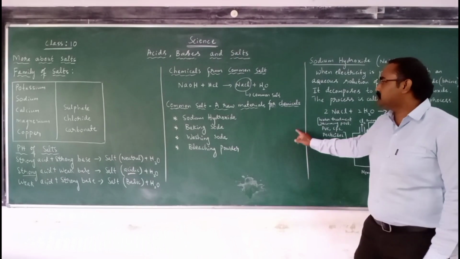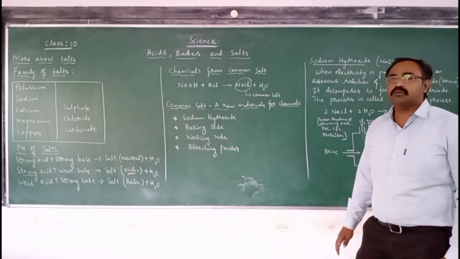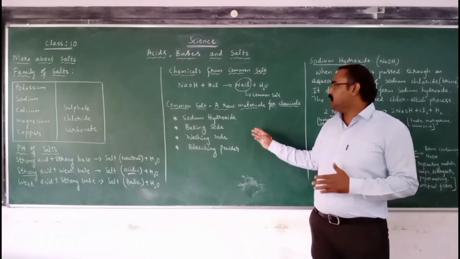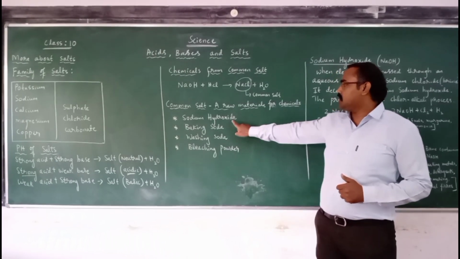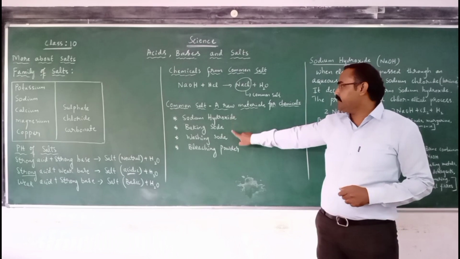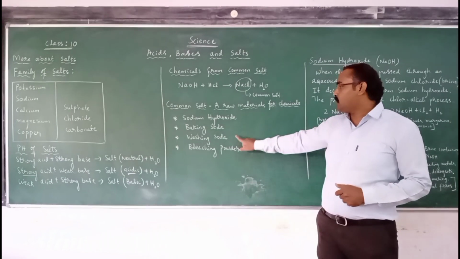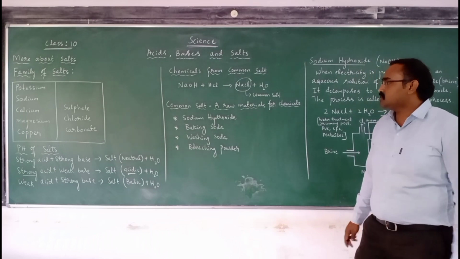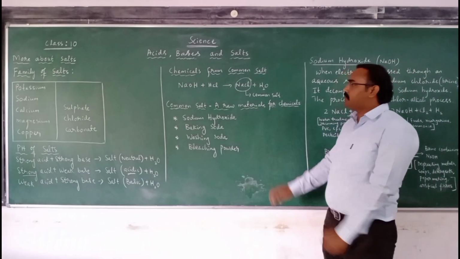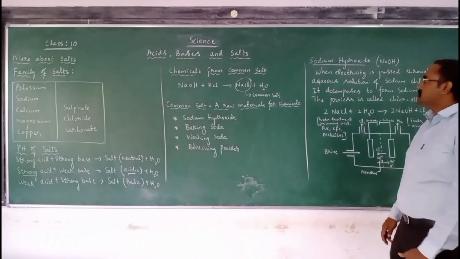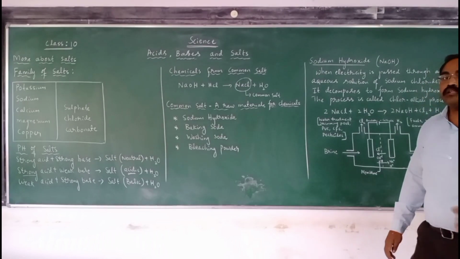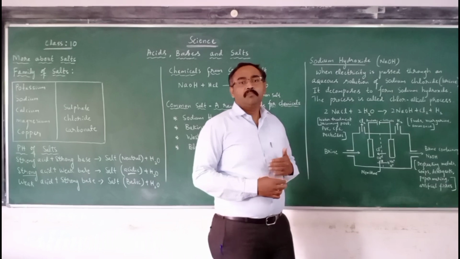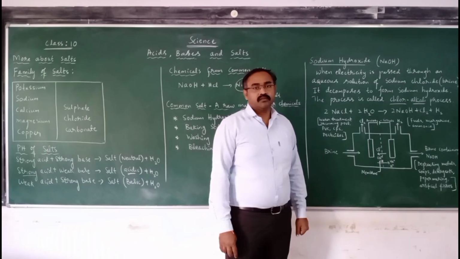So many raw materials come from the common salt. Let us look into it. What are the raw materials that can be prepared from the common salt? That is sodium hydroxide, baking soda, washing soda, and bleaching powder. So these are the raw materials that can be prepared from the common salt. Now let us learn, one by one, the preparation methods.